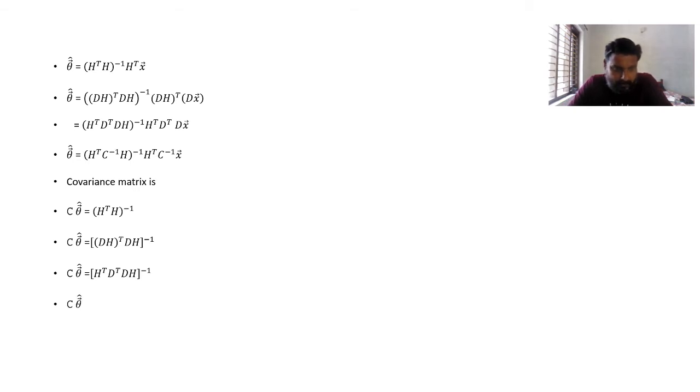Make that also in the form of a box. So this is two things, the covariance matrix as well as the minimum variance unbiased estimator, which we have found from the general linear model.